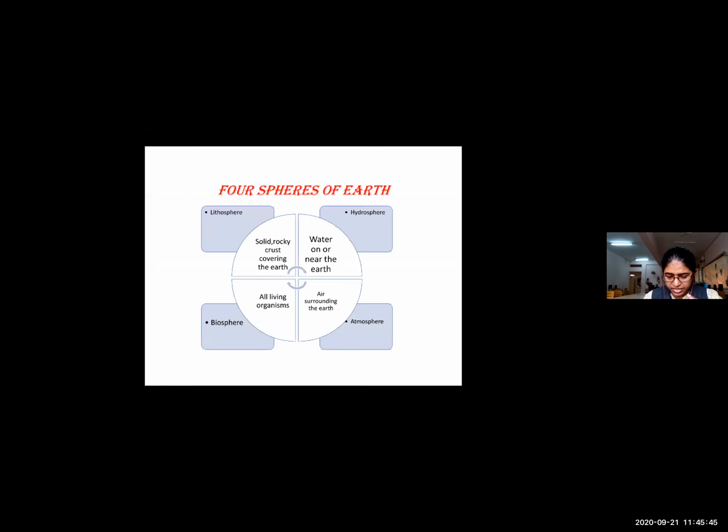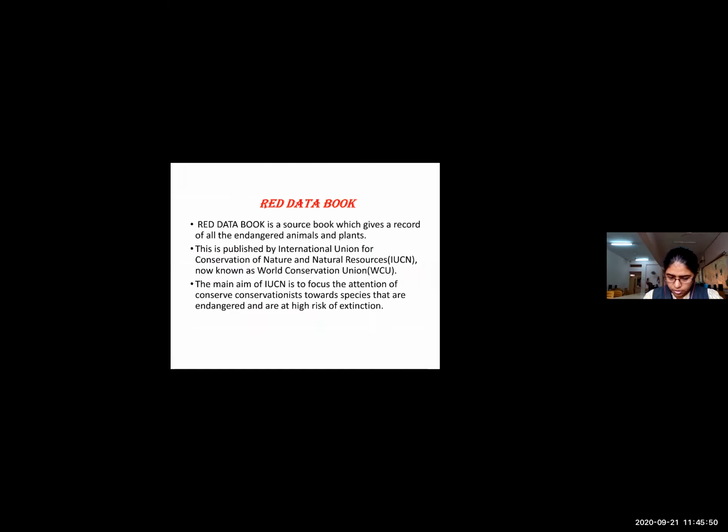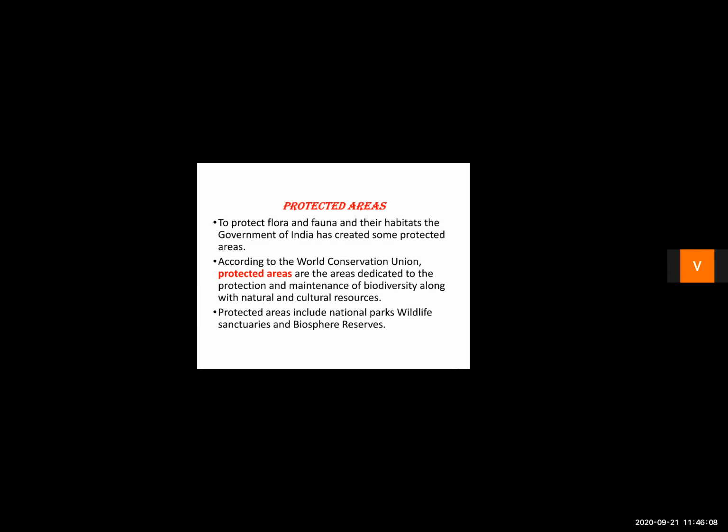So, protected areas, they are the particular region in which the biodiversities are protected, in which the biodiversities are properly maintained. By biodiversity, we mean the flora that is found in that particular region, right?